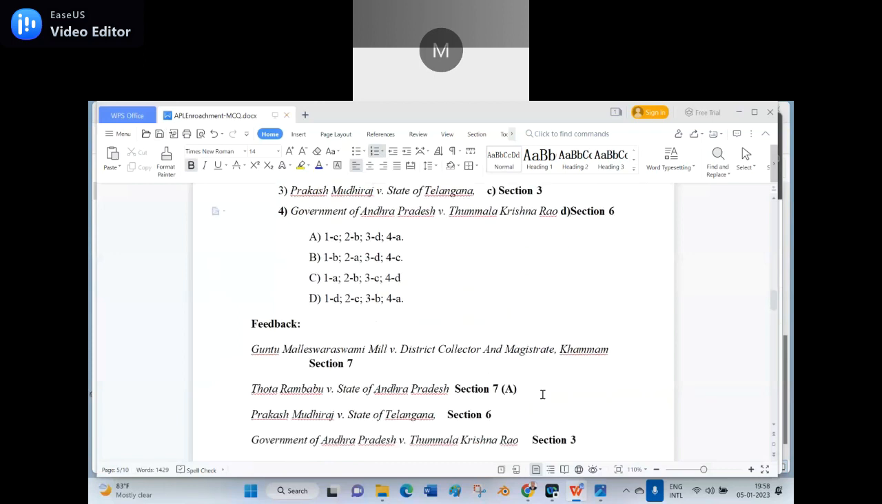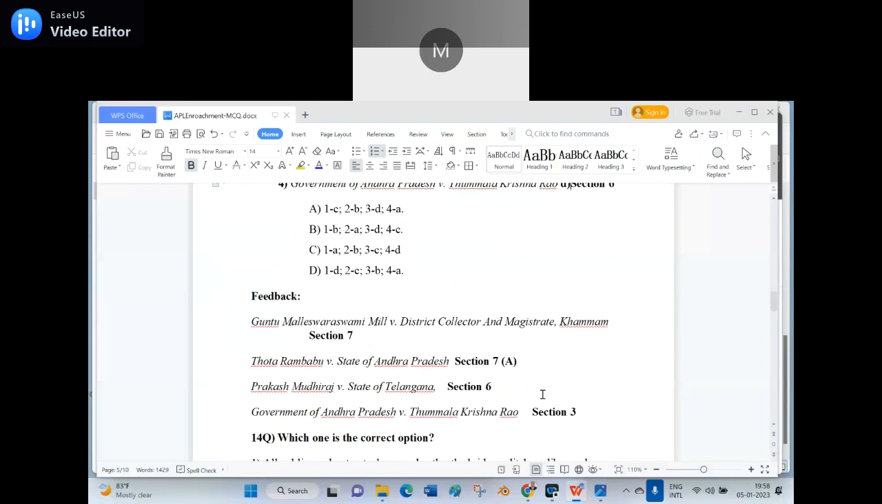Guntu Malleshwaram Swami Mills versus District Collector and Magistrate Khammam, Section 7. Tota Rambabu versus State of Andhra Pradesh, Section 7, capital A. Prakash Mudiraj versus State of Telangana, Section 6. Government of Andhra Pradesh versus Tummala Krishna Rao, Section 3. Can you tell me what is Section 3? Summary trials. Can you tell me what is Section 6? Illegal encroachment, if I have not been mistaken.